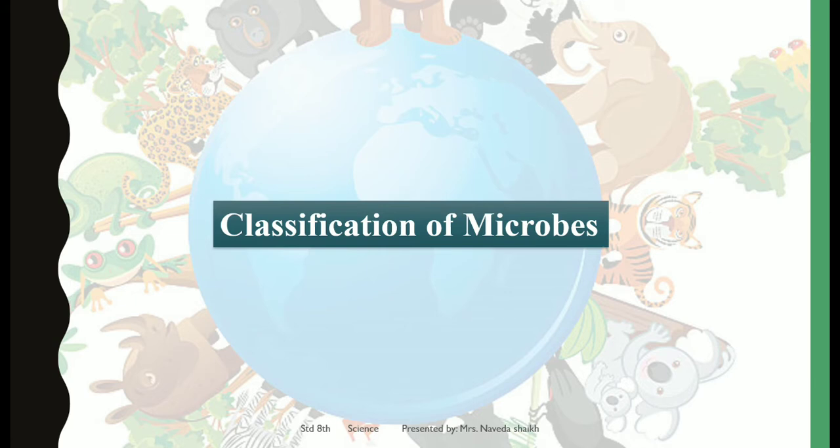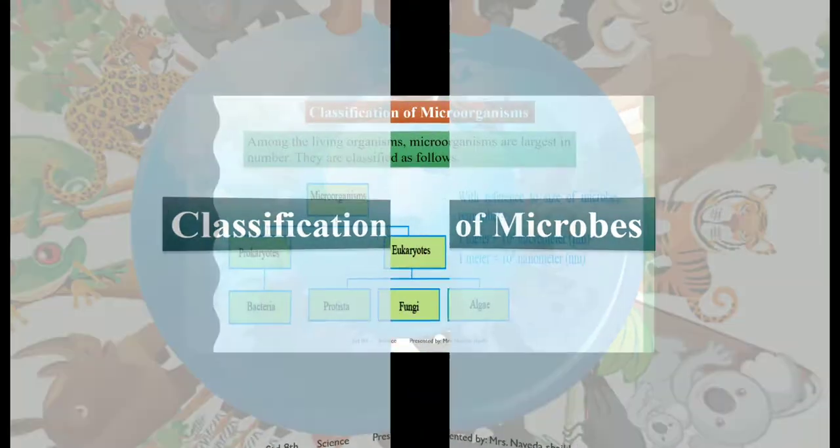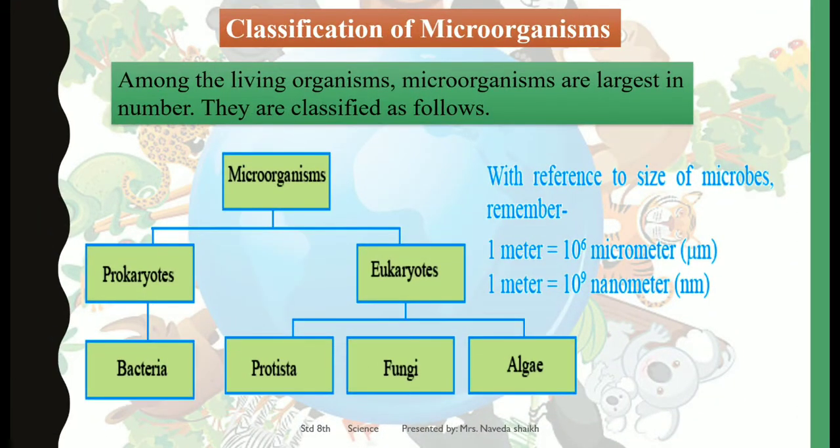Now when we talk about microbes, the very first thing that comes to mind is microorganisms. And you're right. Among the living organisms, microorganisms are huge in number. Among all the living organisms that exist, microorganisms are largest in number and they are classified as follows. Microorganisms are of two types, prokaryotes and eukaryotes. Prokaryotes means the primitive ones, which are unicellular, and bacteria come under it. Whereas eukaryotes have three subdivisions, that is protista, fungi and algae.